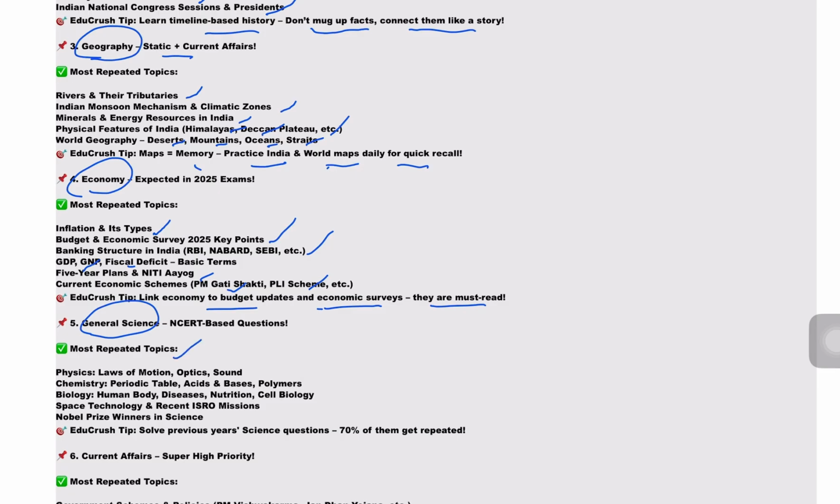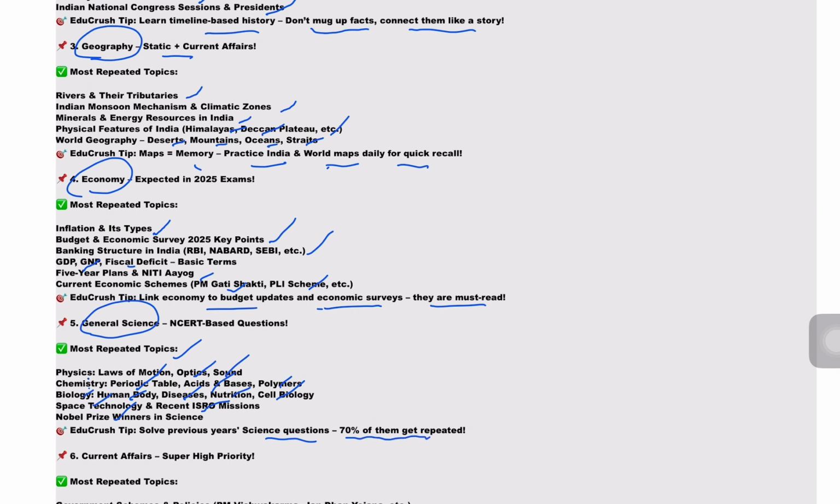Next, from the general science point of view, NCERT based questions. Most repeated topics from physics: laws of motion, optics, sound. From chemistry: periodic table, acids and bases, polymers. From biology: human body, diseases, nutrition, cell biology. From space and technology: recent ISRO missions, Nobel Prize winners in science. And the tip from EduCrush is solve previous year papers for science questions. 70% of them get repeated.